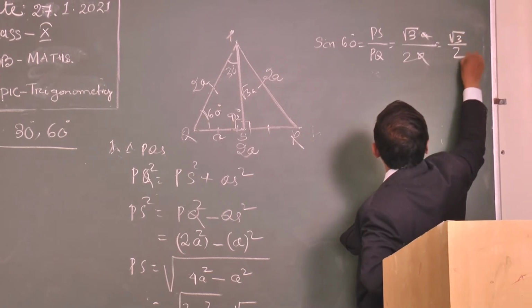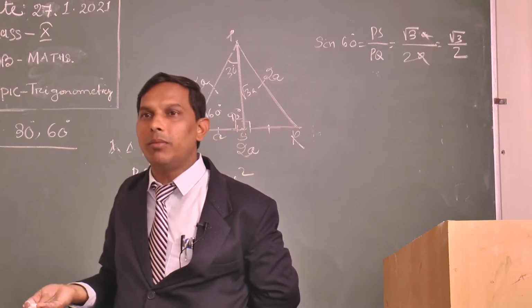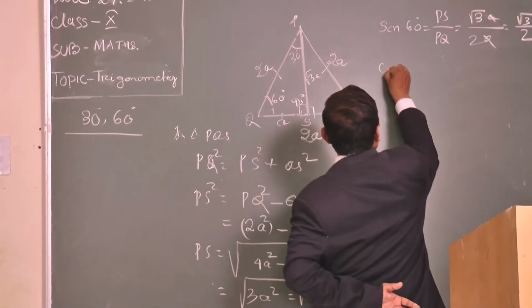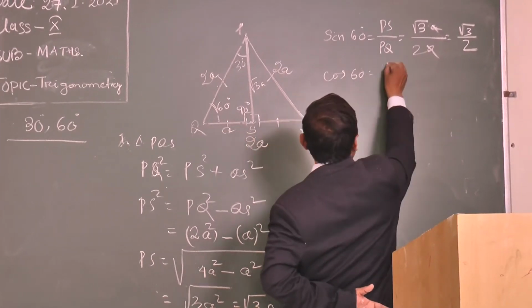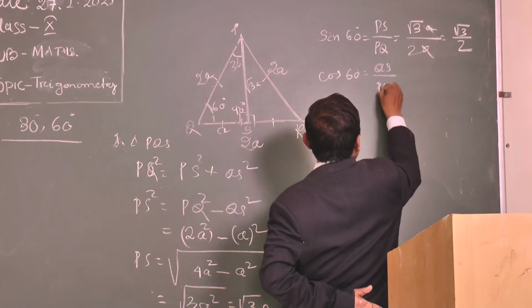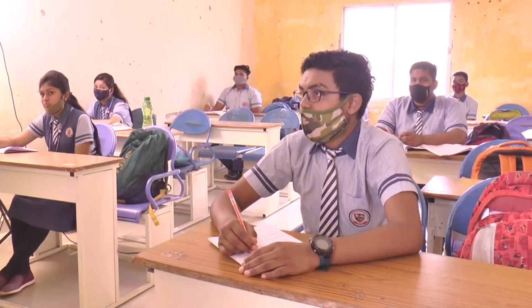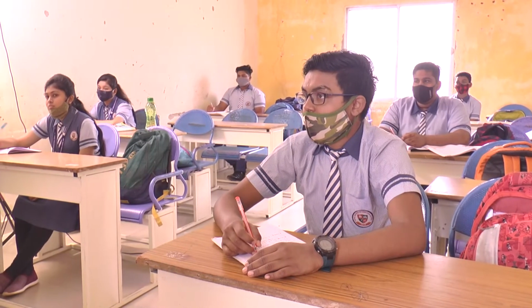What is the value? Root 3 by 2. So sin 60 is equal to how much? Root 3 by 2. Similarly cos 60, it is equal to what? Now QS by PQ, yes or no? B by H. So here it is A by 2A, that means 1 by 2.